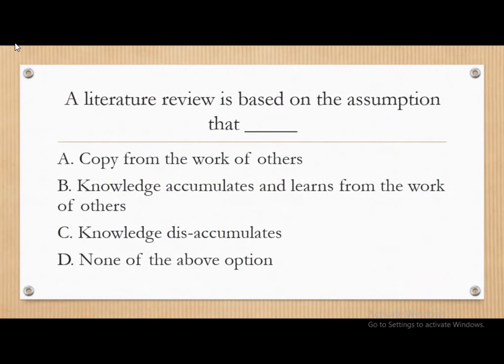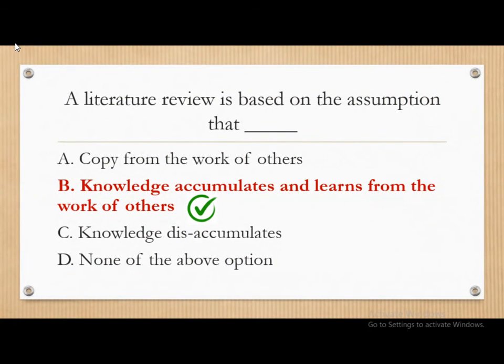Next question. A literature review is based on the assumption that, and the options are copy from the work of others, knowledge accumulates and learns from the work of others, knowledge disaccumulates, and none of the above. So the correct answer is a literature review is based on the assumption that knowledge accumulates and learns from the work of the other researchers.